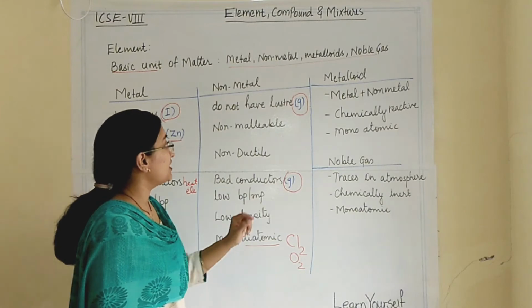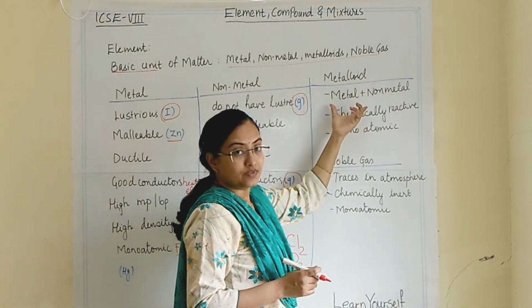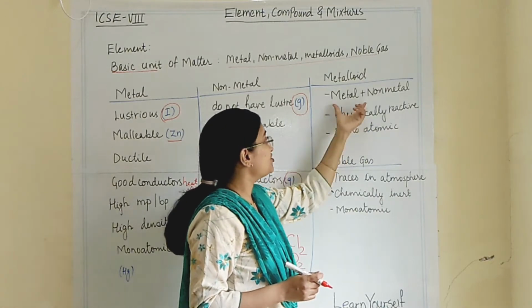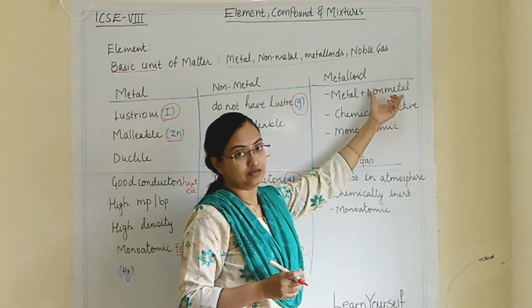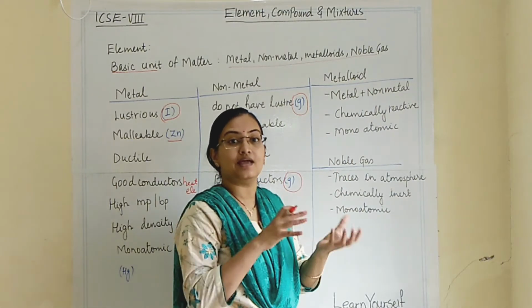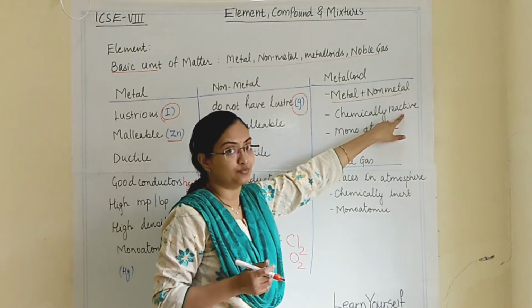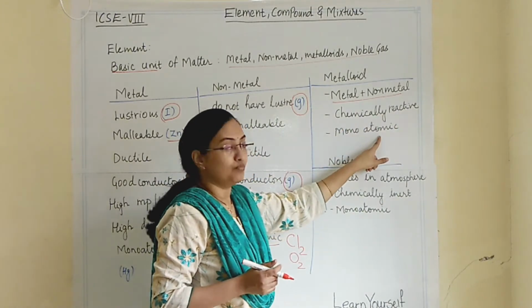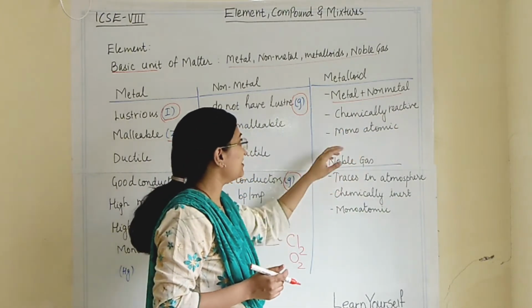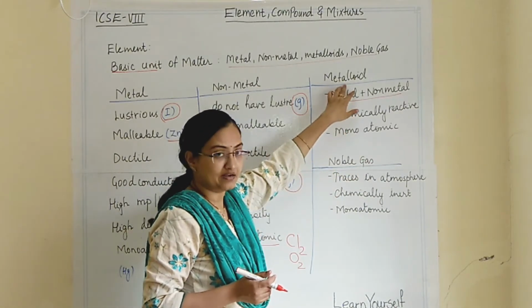Now when we are talking about metalloids, what are the metalloids? Metalloids are a combination of metal and non-metal. They possess characteristic properties of both metal and non-metal, but they are chemically reactive. They are monoatomic. Boron is a metalloid.